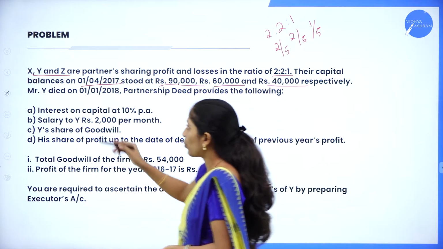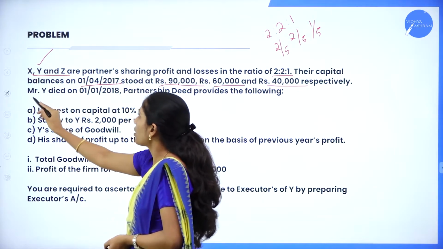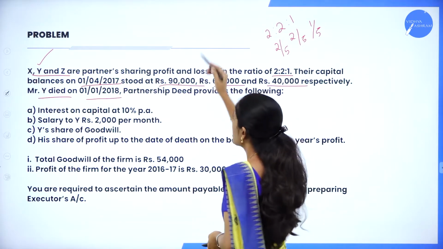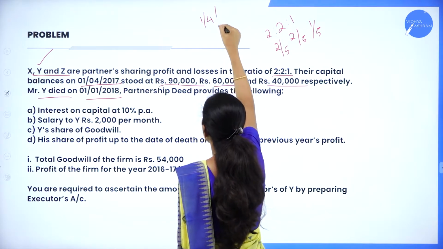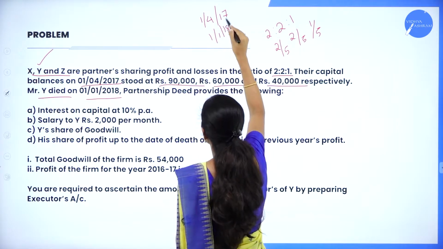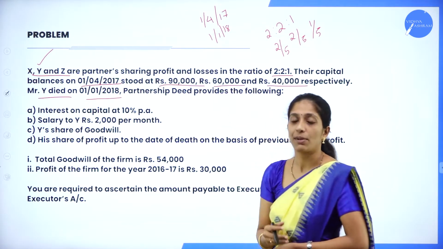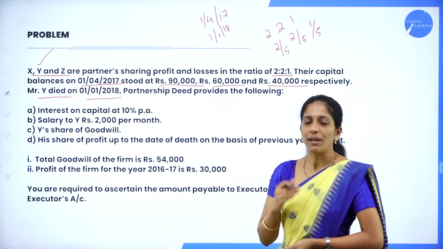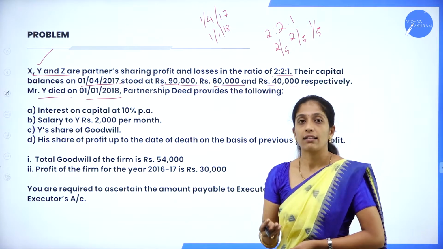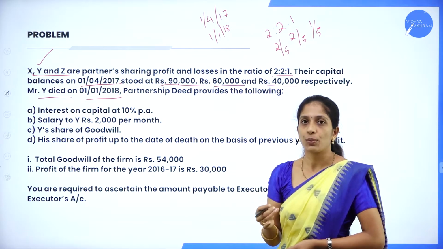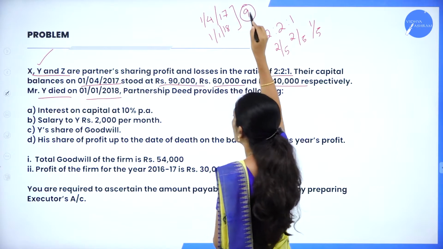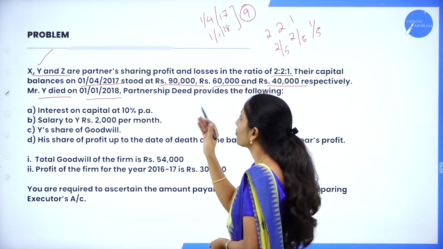Mr. Y, now Y died. So Mr. Y died on 1/1/2018. In the sense, from 1/4/2017 to 1/1/2018 he was there in the business. So how many months? We have to calculate from April, that is 4, 5, 6, 7, 8, 9, 10, 11, 12. So how many months? So total 9 months he was there in the business.